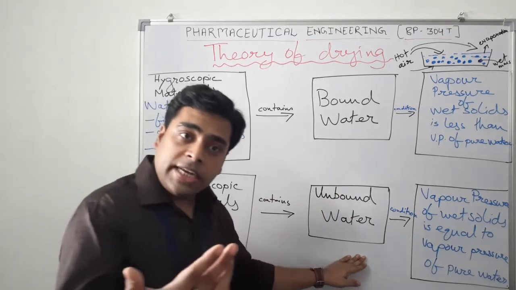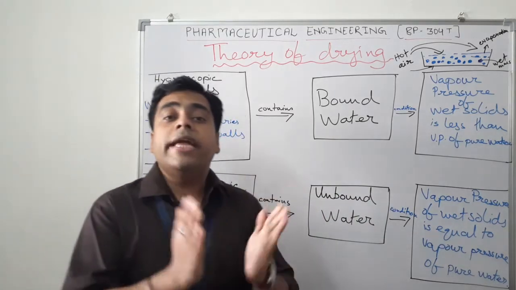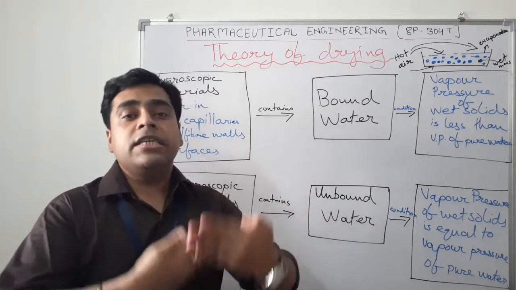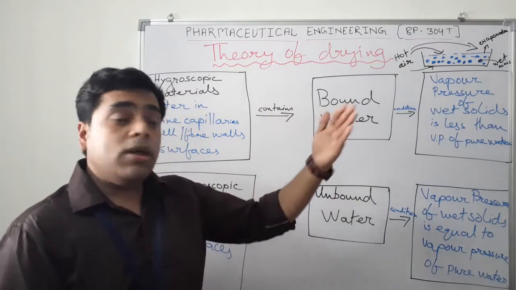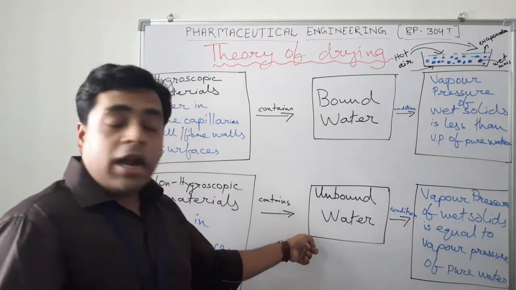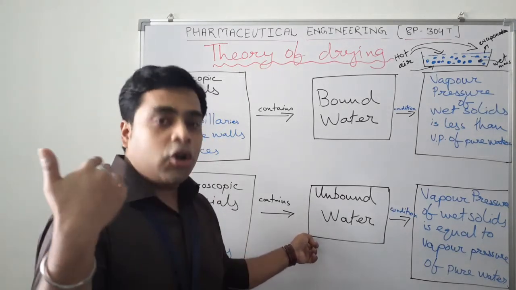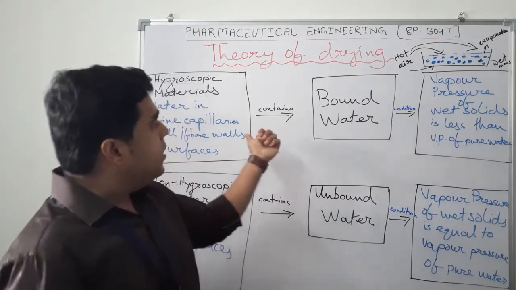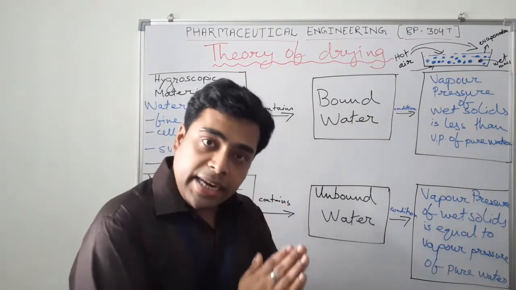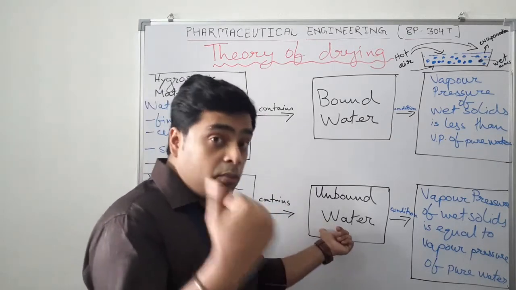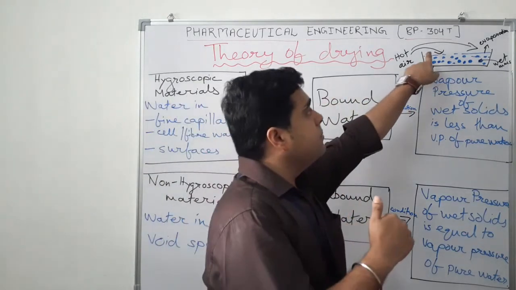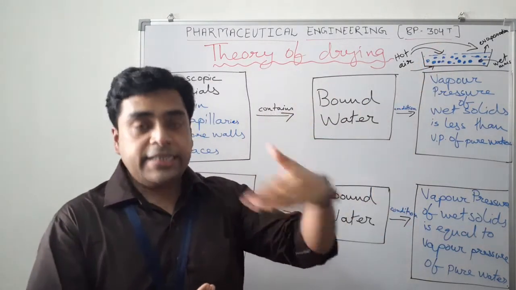So what is the process? The process is simple. We have to take the wet mass of the powder and pass heat energy, and time to time we have to heat the bound moisture as well as the unbound moisture. Obviously, unbound moisture is easier to eliminate from the solid, because unbound moisture is present in the void spaces. So when we transfer heat energy, this unbound water comes to the surface of the solid and gets vaporized, it gets evaporated.